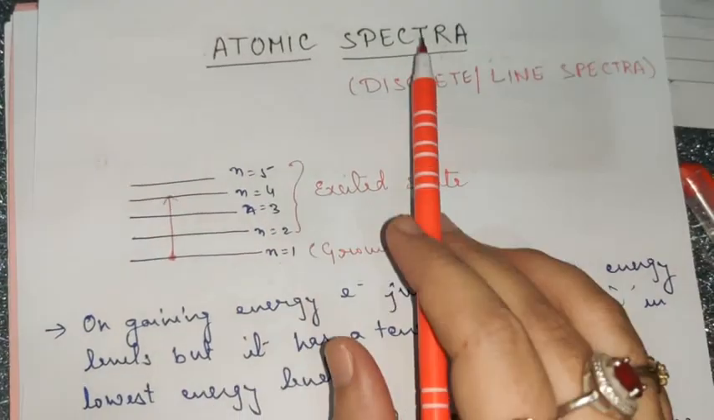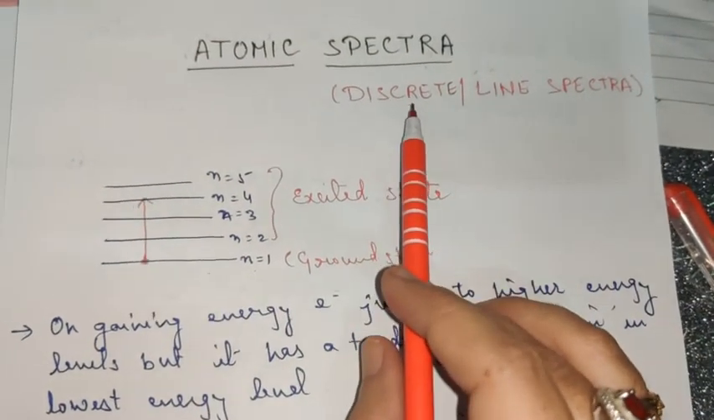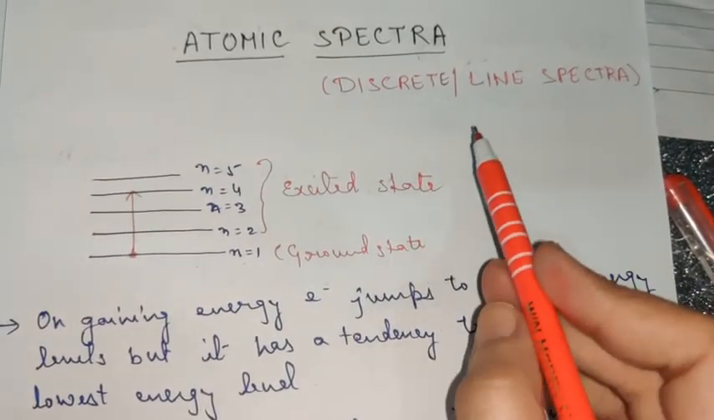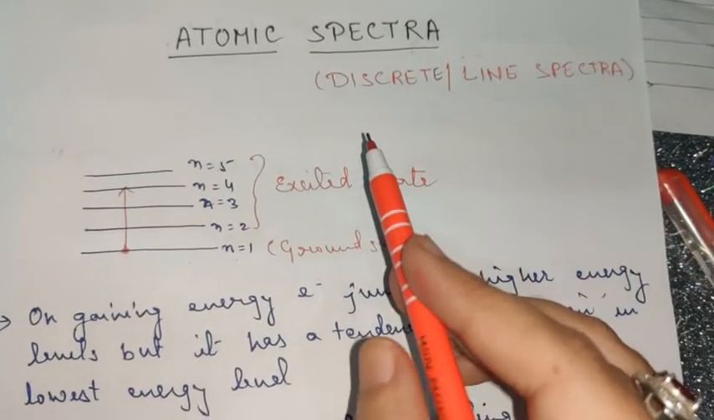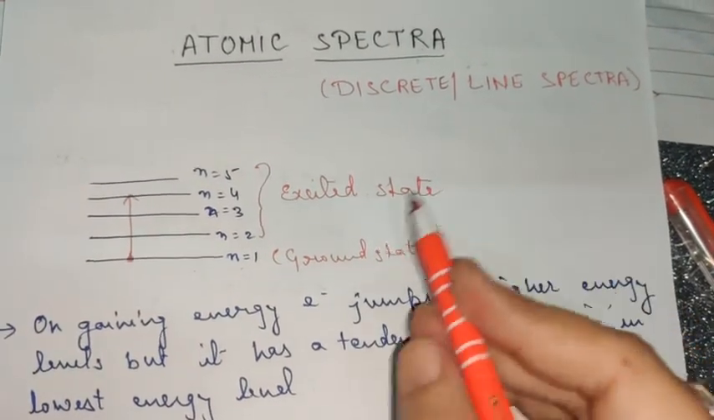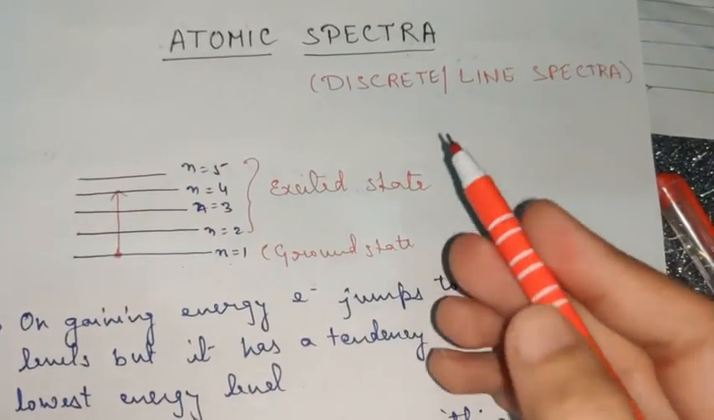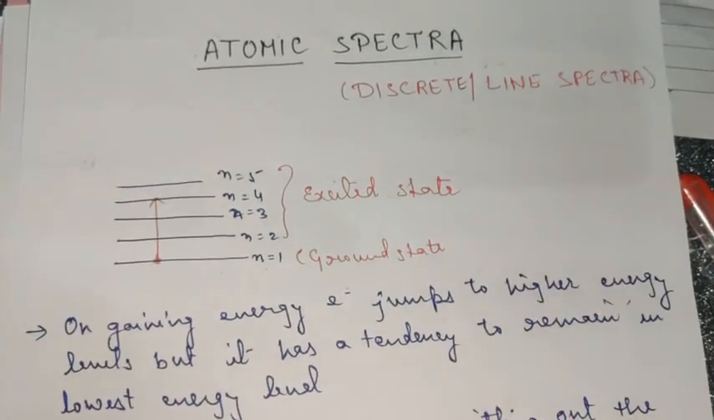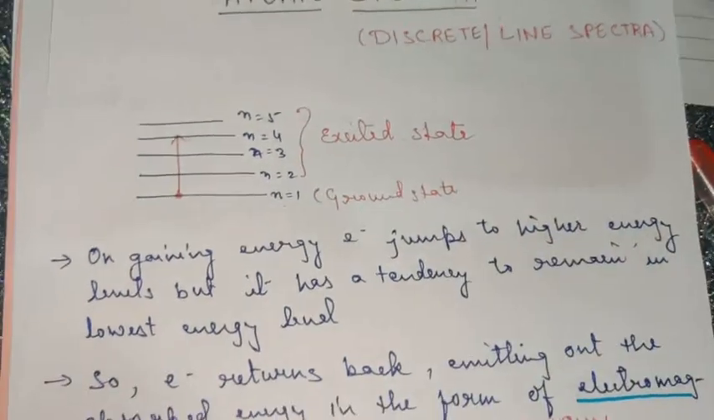This type of spectra is not the continuous one which you study in electromagnetic waves or the electromagnetic spectrum, where white light passed through a prism gets dispersed and forms a spectrum of seven colors, VIBGYOR. It is not like that. Here you'll study something different: discrete or line spectra.